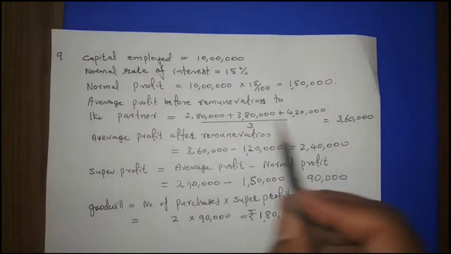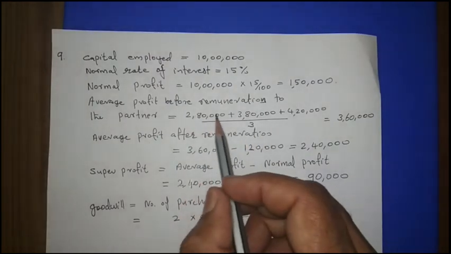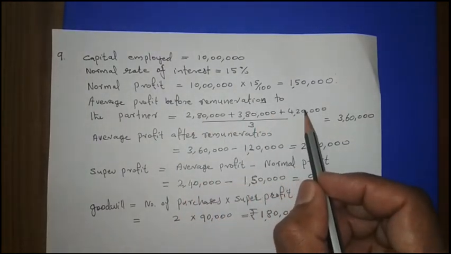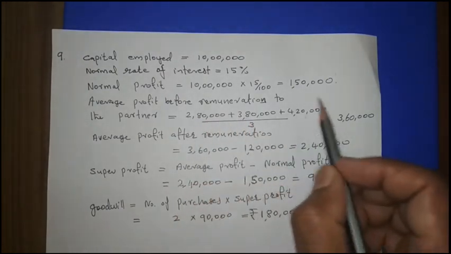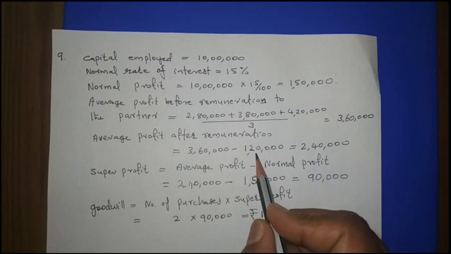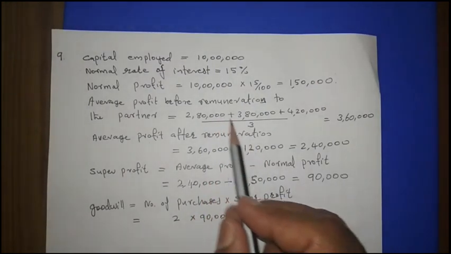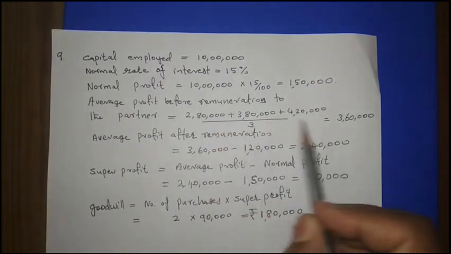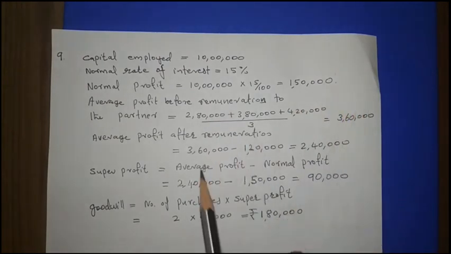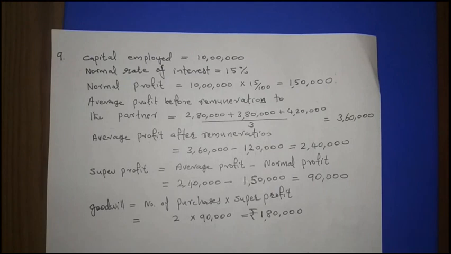If we are not subtracting the remuneration from the average profit, this is the profit given before remuneration. So if you add all this and divide by 3, then only one time we have to reduce the remuneration. Alternatively, we can solve this way. Every year's profit you deduct this 1,20,000, then all the amounts we add together and divide by 3, and we will get this 2,40,000 directly also. Both methods are correct.